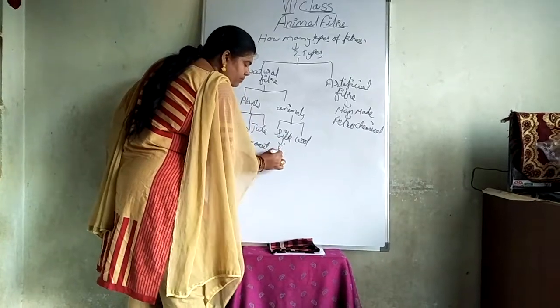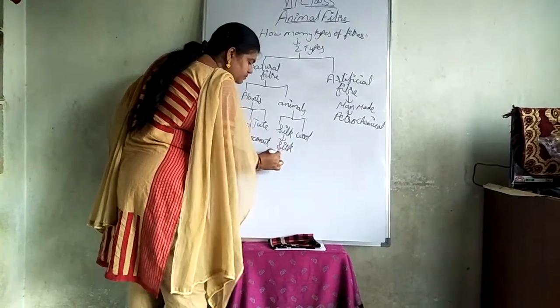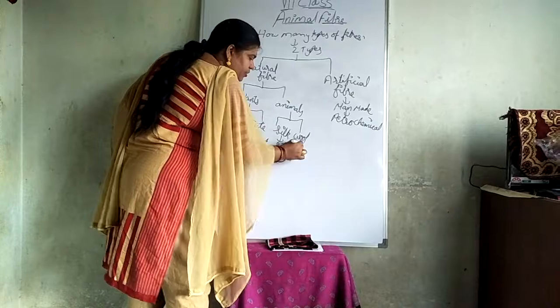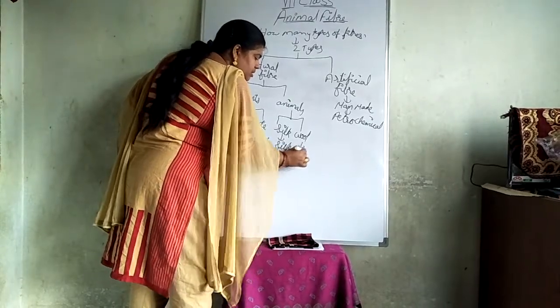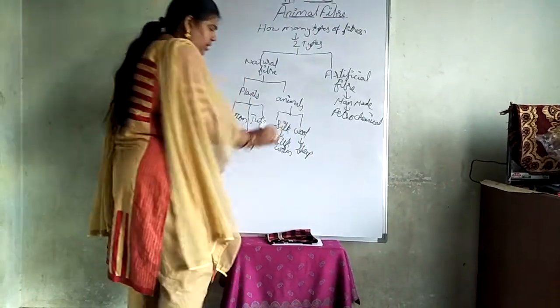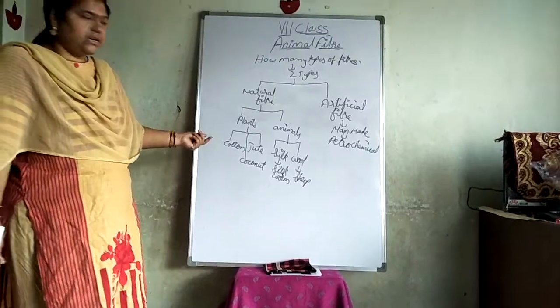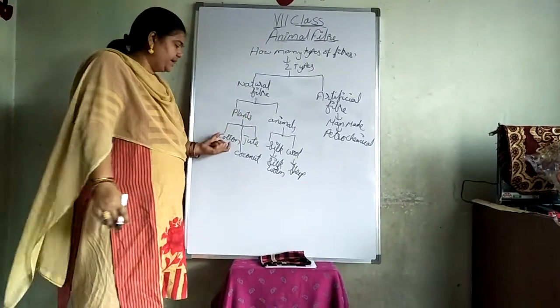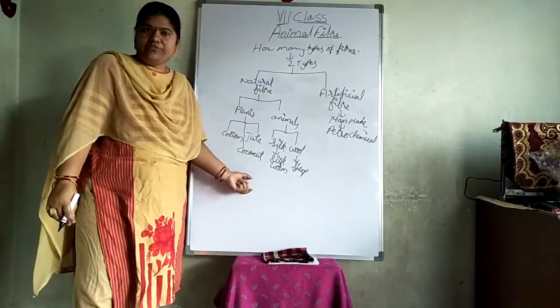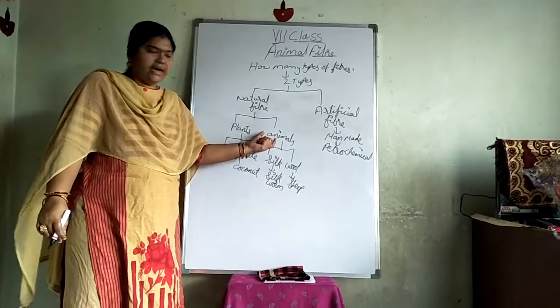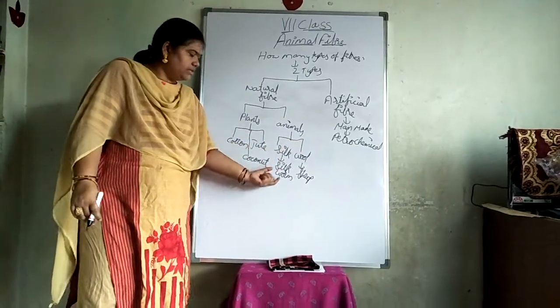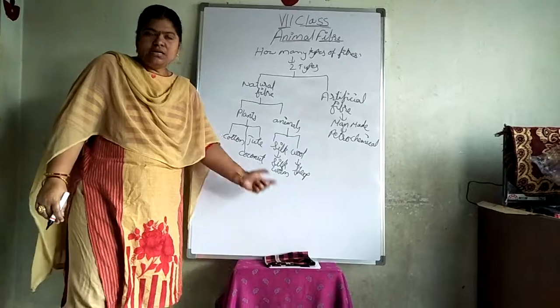Silk from silkworm, wool from sheep. From plants we are getting cotton, jute and coconut fibers, and from animals we are getting silk and wool. Silk from silkworm and wool from sheep.